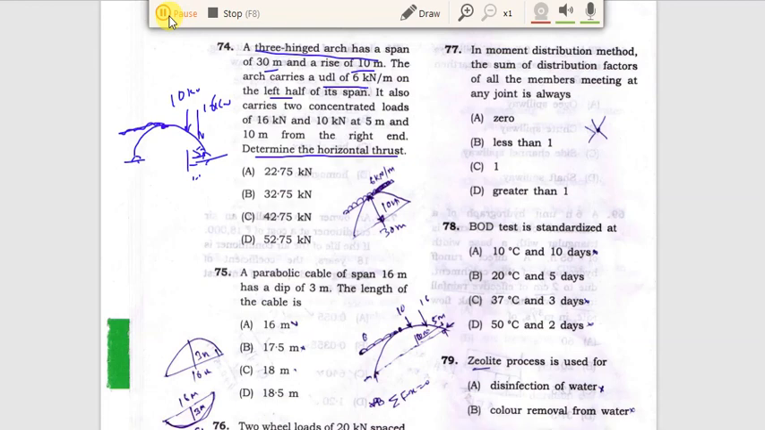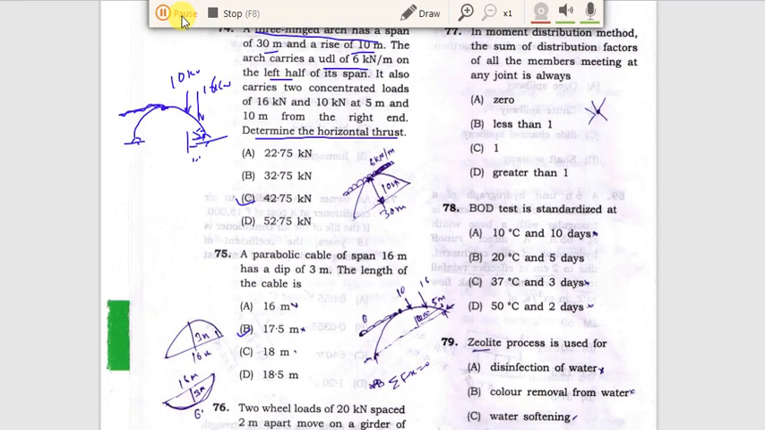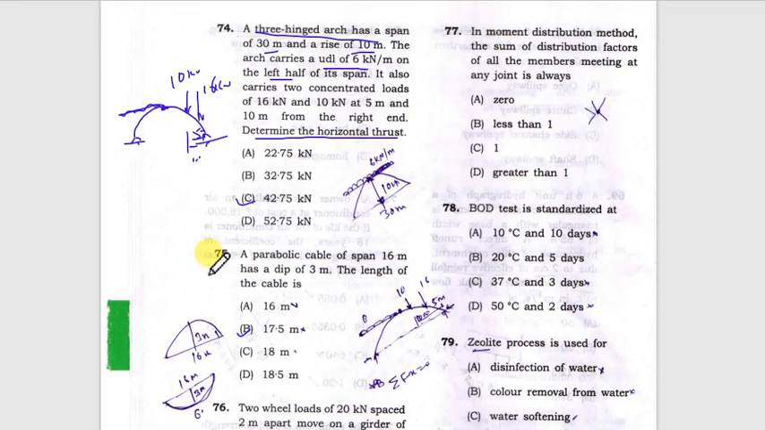Now to find the horizontal thrust, first of all we have to find the reactions, and reactions can be found out by taking bending moment about any support, either A or B. So by taking bending moment about A, you can find the reactions.